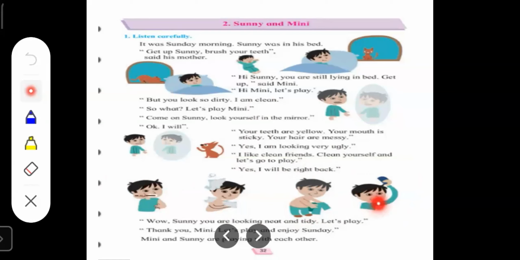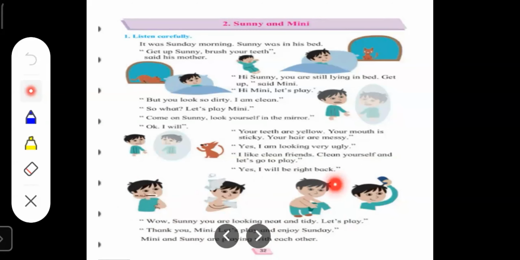Let's play. Thank you, Minnie. Let's play and enjoy Sunday. Minnie and Sunny are playing with each other. Children, here you can see what Minnie is telling. Minnie is telling, wow, Sunny, you are looking neat and tidy. Children, you can see here in this picture that Sunny is making himself clean and tidy.